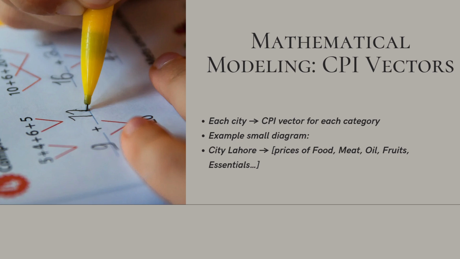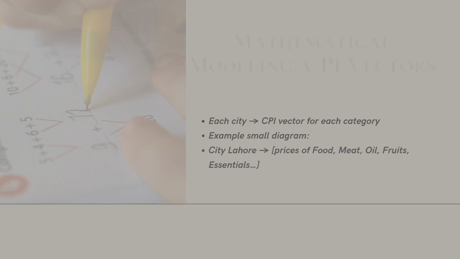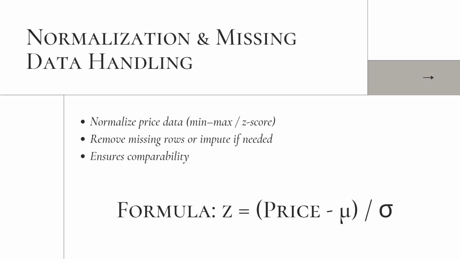To make sure all cities are comparable, we applied z-score normalization on every price value. The formula can also be seen in the slide. Normalization is important because some cities naturally have higher price levels than others. Without normalization, those cities would artificially appear more different even if the pattern of their price change is the same. After this step, our data had mean almost equal to 0 and standard deviation almost exactly 1, so normalization was